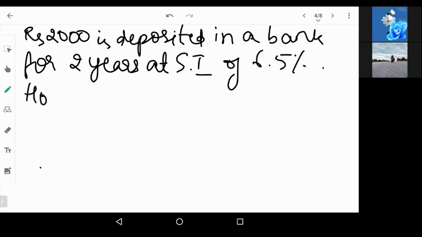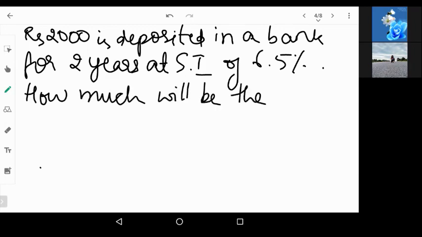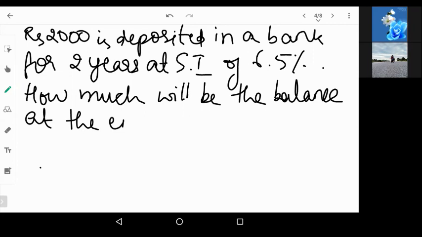How much will be the balance at the end of 2 years?